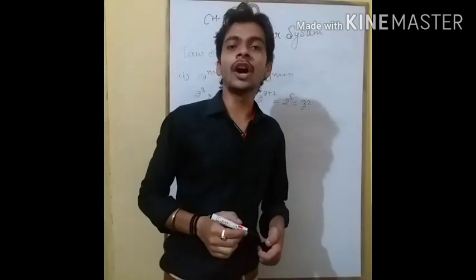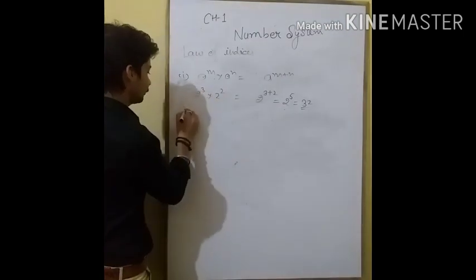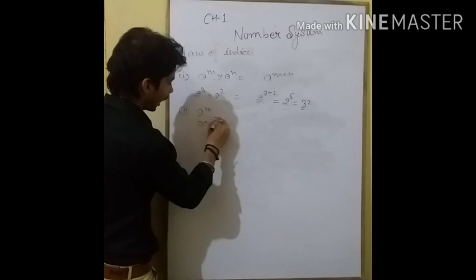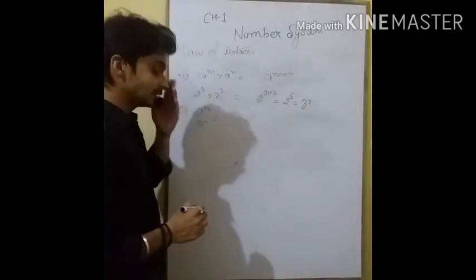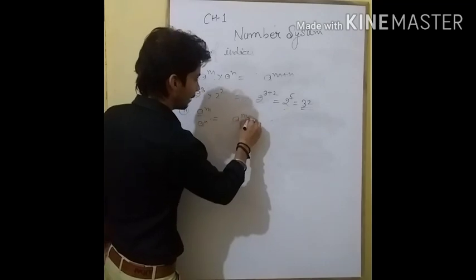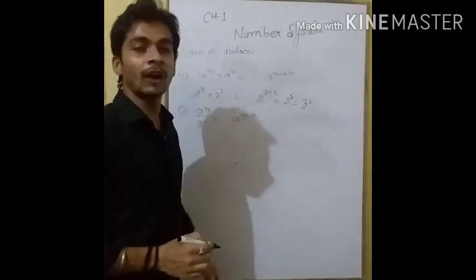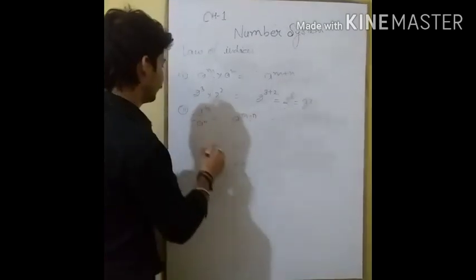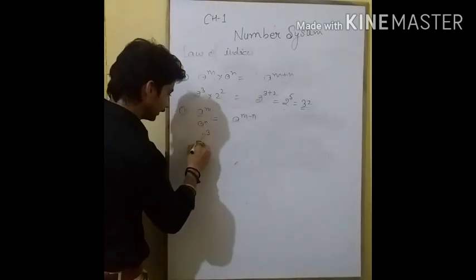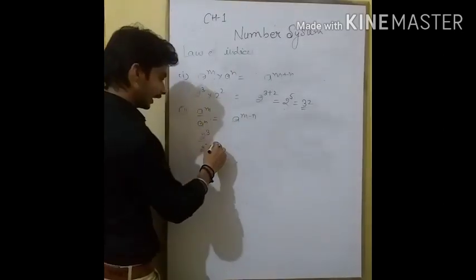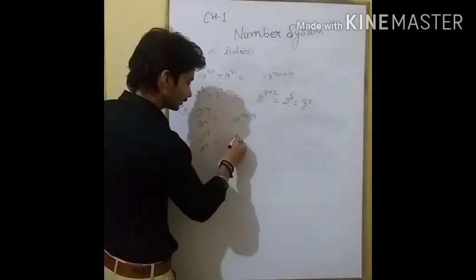In this way, the second law of indices is a to the power m upon a to the power n. अगर हमारे दो एक्सपोनेंट सेम बेस के डिवाइड किए गए हैं तो a to the power m minus n हो जाता है. हम वहां पर एक्सपोनेंट्स को सबट्रैक्ट कर देते हैं. For example, if we have again 2 to the power 3 divided by 2 to the power 2, then it will be 2 to the power 3 minus 2.